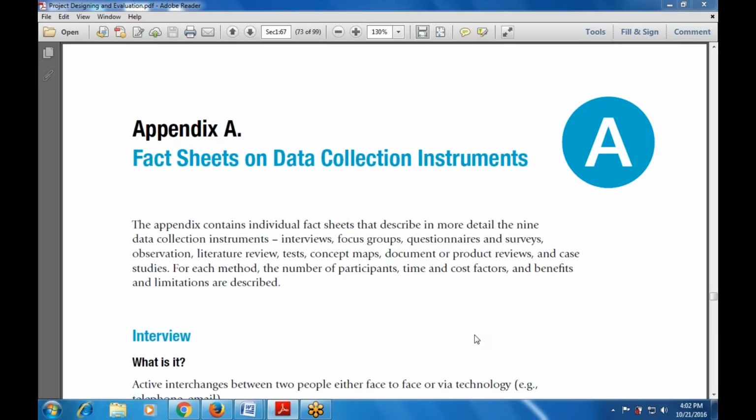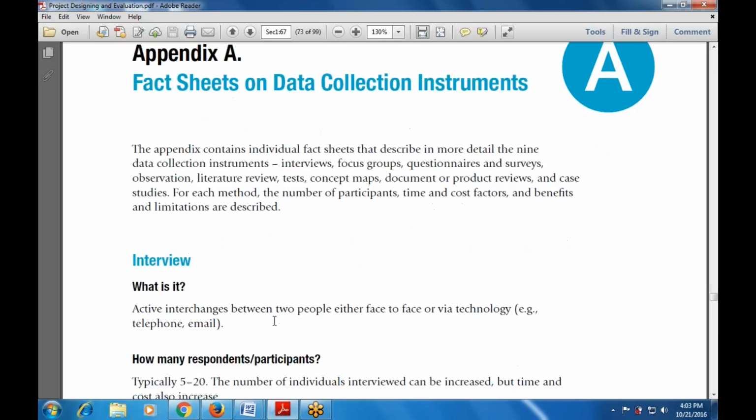For this, we are using the video data collection instrument that is available for these 9 data collection instruments that we have discussed. In the last class, we discussed 3 of them: the interviews, focus groups, questionnaires, and the surveys. Now, let's continue with what we discussed in the last class. In the last class, we discussed the interview.